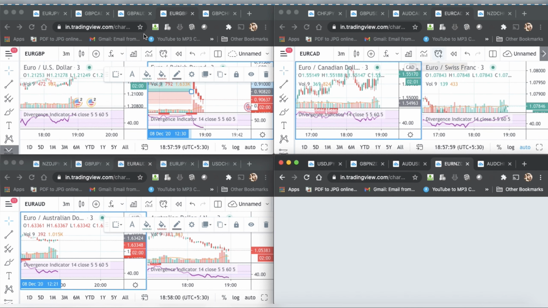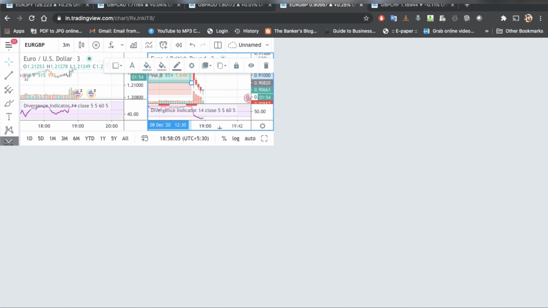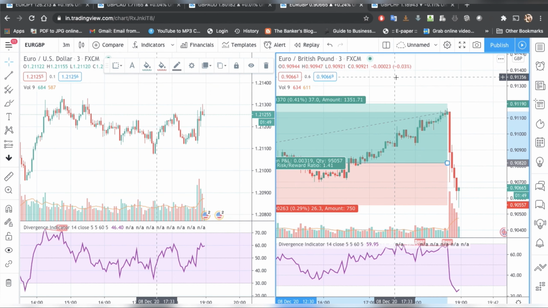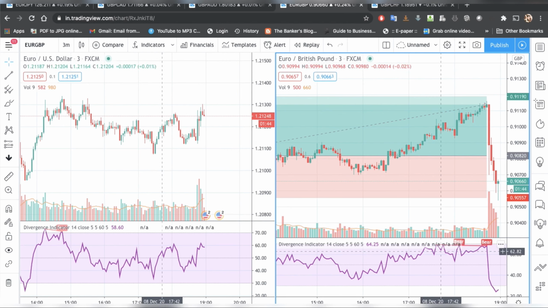I will show you first the pairs which I have picked up. Euro GBP, I had to trade for the whole day.